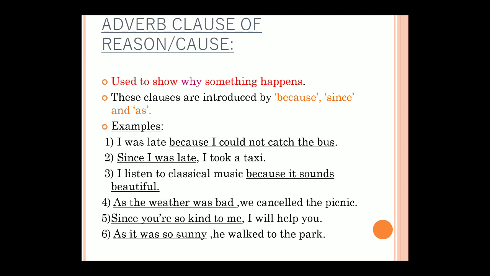Then since and as. So, I was late because I could not catch the bus. Why was I late? Because I could not catch the bus. So here you can ask the question why. I was late, why was I late? Because. So because is my conjunction here, and from because I begin my clause, the adverb clause of reason, or cause also you can write.